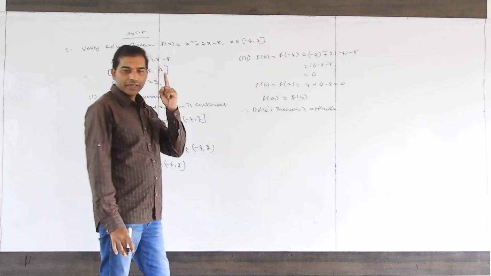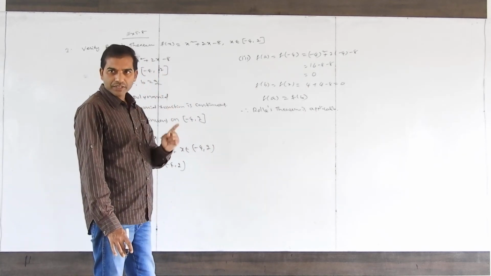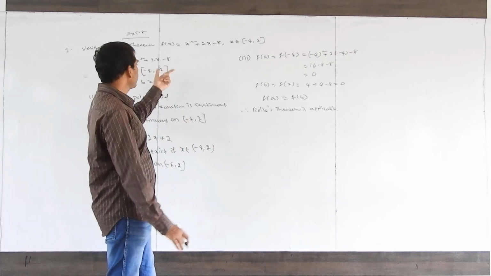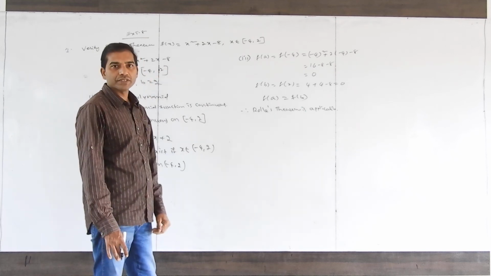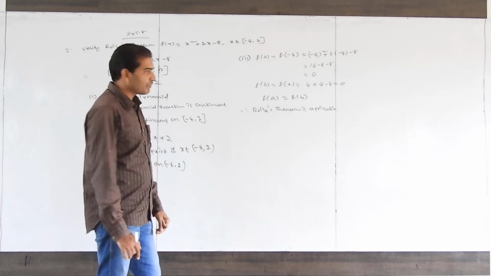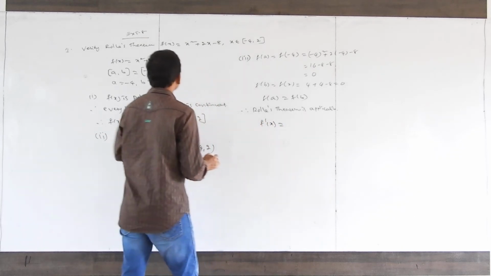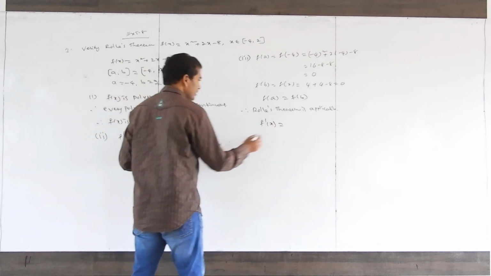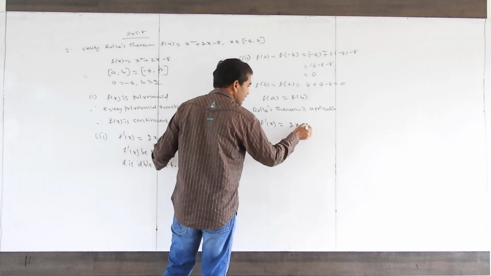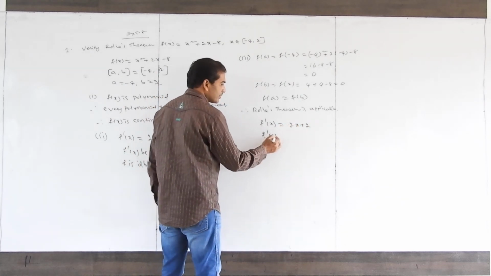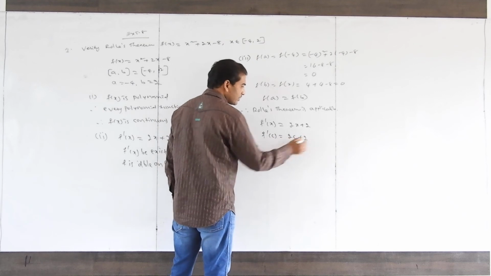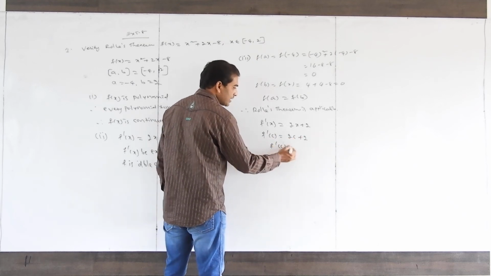Now we have to verify c. There exists at least one c belongs to the open interval minus 4 comma 2 such that f dash c equal to 0. Find f dash x. f dash x is 2x plus 2. Tell me f dash c. 2c plus 2. Make it 0 now. f dash c equal to 0.